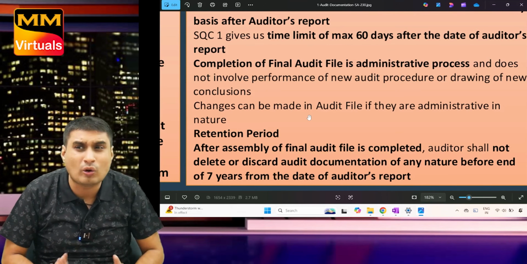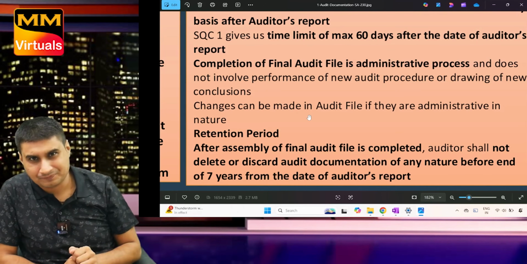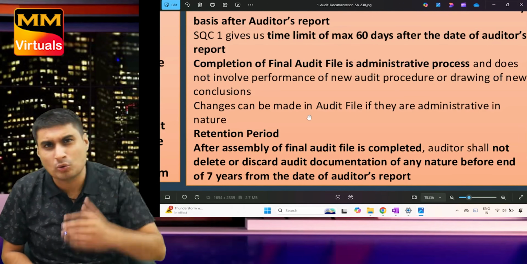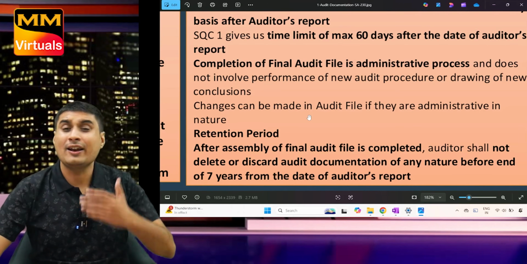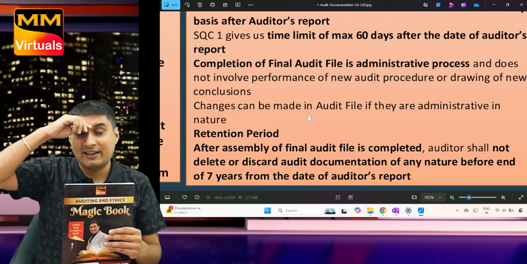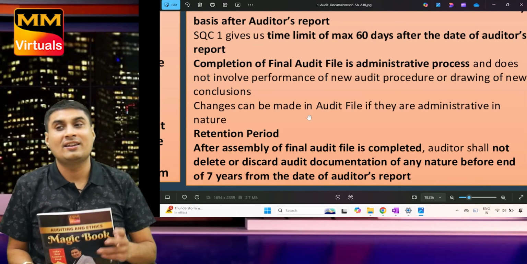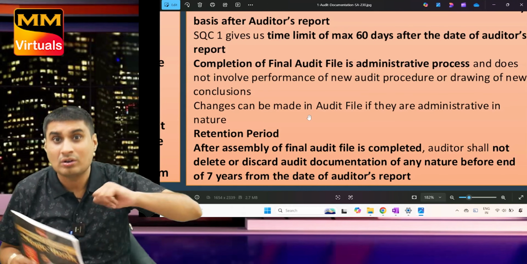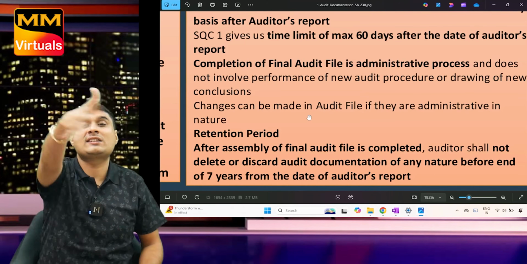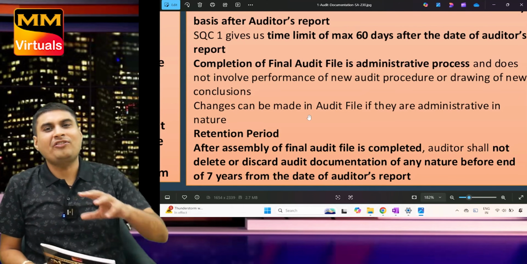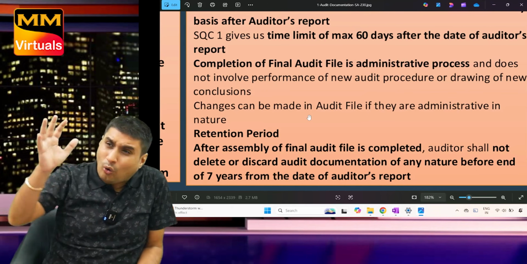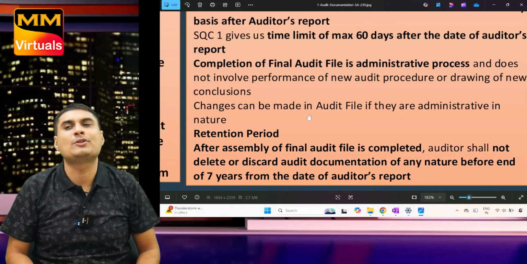It basically includes, what I will tell you, cross-referencing. Second example, deleting superseded document. You know what superseded means? Okay. See, when I go to do audit, I get the financial statement. Then I do a little audit and I tell them to pass four, five journal entries. So now the financial statement becomes new. Why? I have passed adjustment entries. After 10 days, I again tell them to pass this entry. So financial statements keep on getting replaced. Okay. So all the older versions are known as superseded documents.